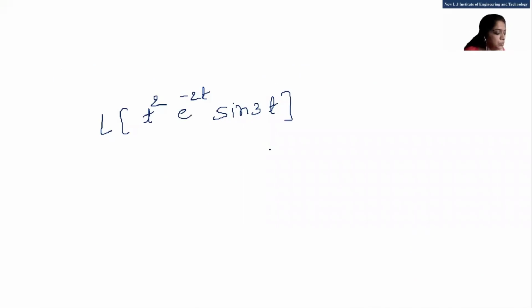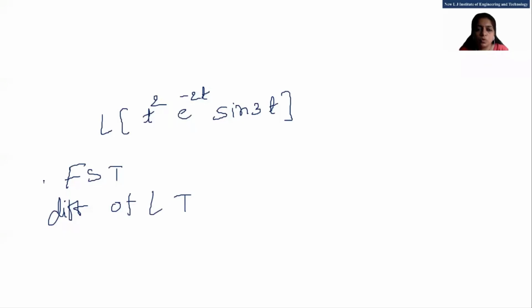So, anyone have any doubt about today's session? See, till now, we learned about the two most important topics. The first topic is the basic, that we have to apply the direct formula on the given example. And the second is first shifting theorem. And our today's topic, that is the differentiation of Laplace transform. These both are most important topics. It will help you in tomorrow's lectures also, right? So if you have no doubt, you may leave today's session. If you have any doubt, any query, you may ask.